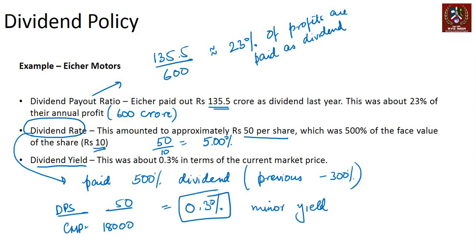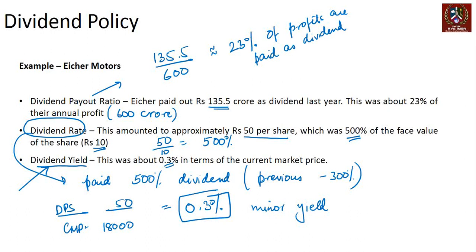So payout ratio is 23%, dividend rate is 500%, dividend yield is 0.3%, right? For an investor, the most important point is dividend yield. From the company's perspective and the way they denote data, obviously payout ratio and dividend rates become important as well, right? So that's how you look at the dividend policy.